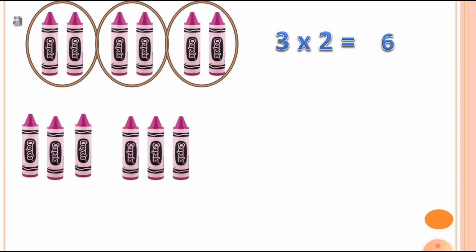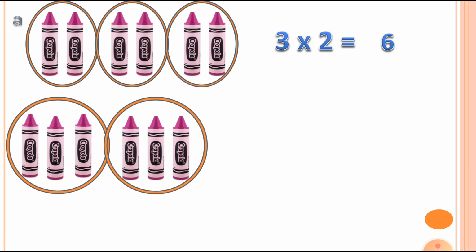Now let's make another way of grouping. Here is the first group and here is the second group. You can see I am making 2 groups here. So first of all you can see this first digit which is 2 indicating the number of groups. There are 2 groups and each group has 3 crayons. You can see each group has 3 crayons, 1, 2, 3 and 1, 2, 3.